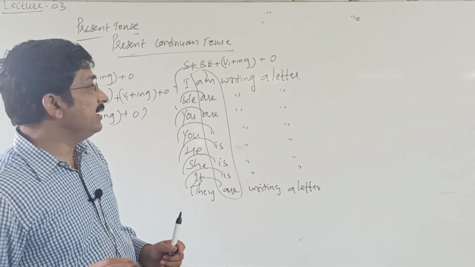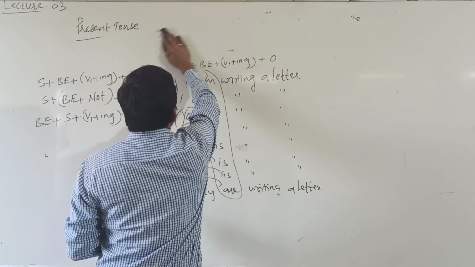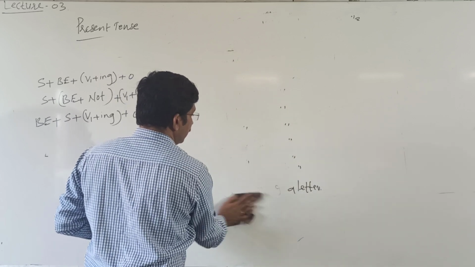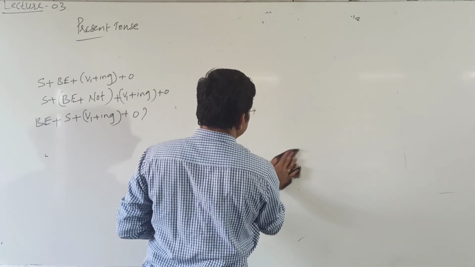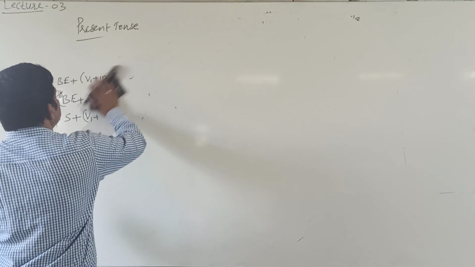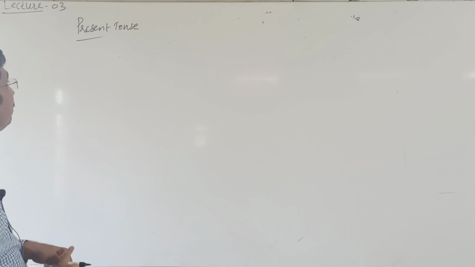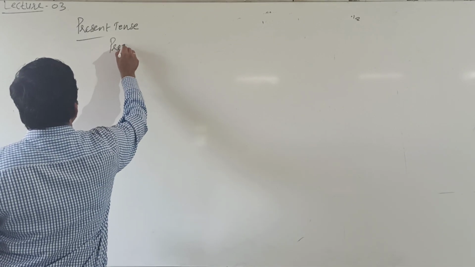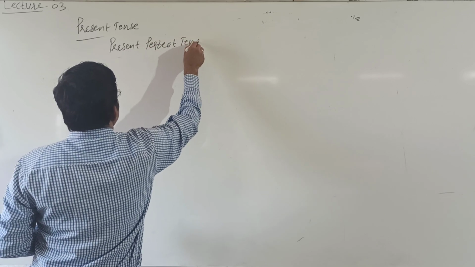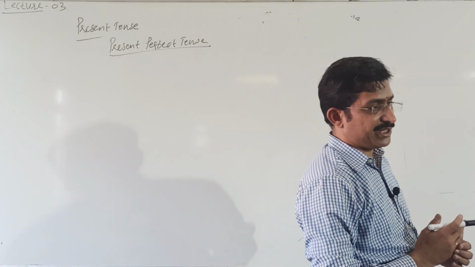And in our next, present perfect tense. Now we are studying writing structures, not applications.